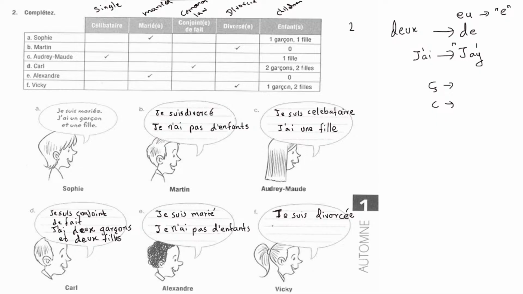So j'ai un garçon, and then deux filles. Actually, deux filles.